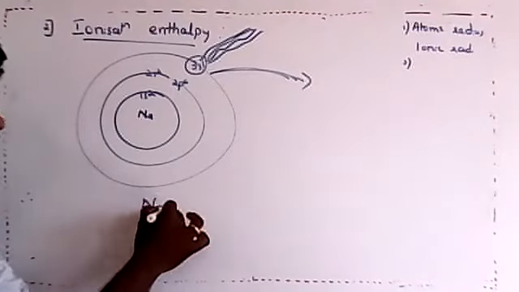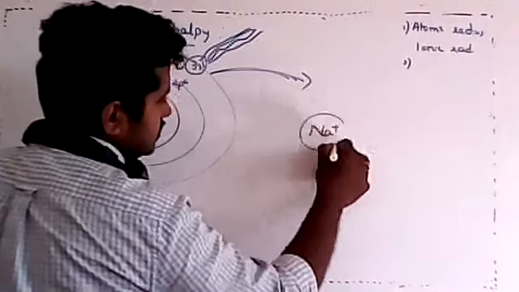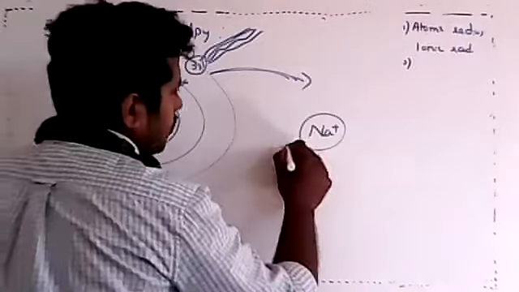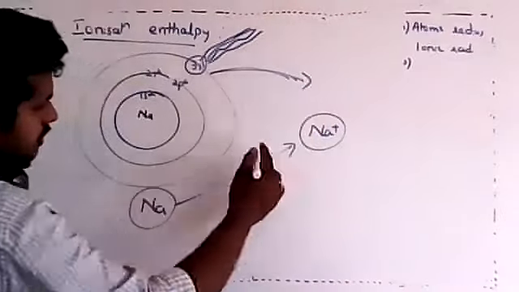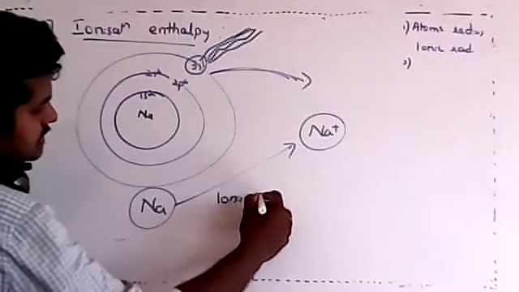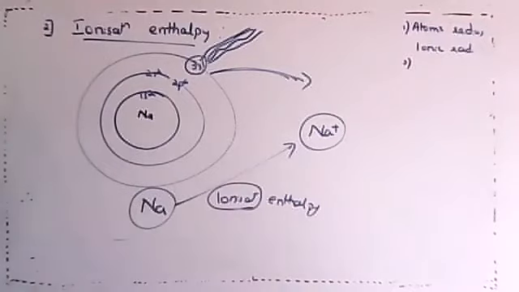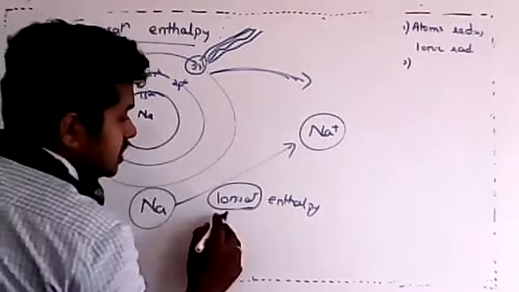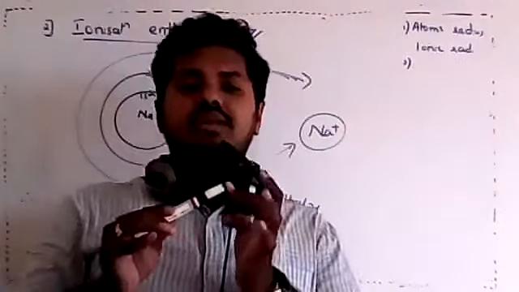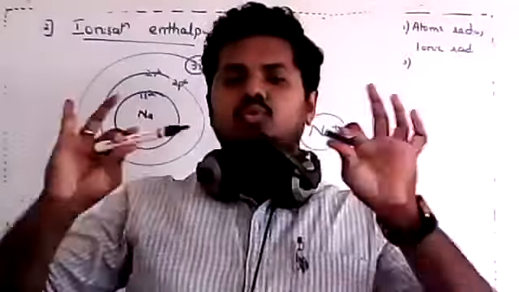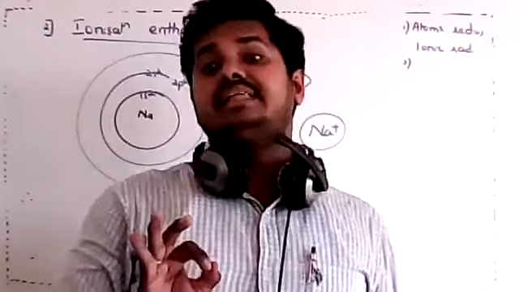The sodium, which was a normal elemental sodium, would become Na plus. From an atom you are forming an ion, by the removal of an electron, and this is what you call ionization enthalpy. Remember, dear students, formation of ions, especially the cation. So the energy required to remove the electron is called ionization enthalpy.